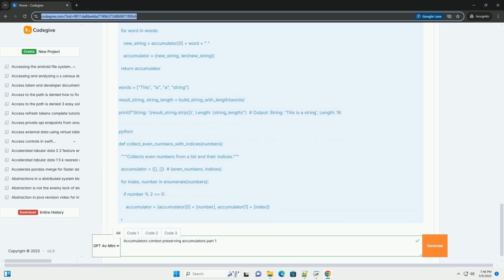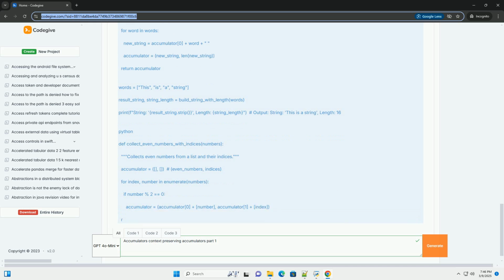Simple accumulator examples, without context preservation. Let's start with the basic accumulators, where we're not explicitly preserving extra context. In these examples, the accumulator itself, the accumulator variable, holds only the result of the aggregation. We don't keep track of any other information about the process.